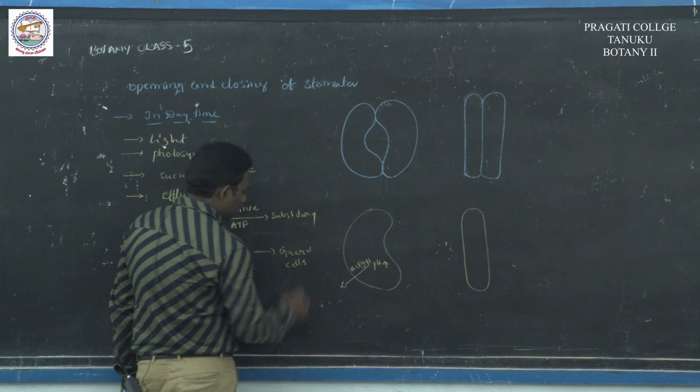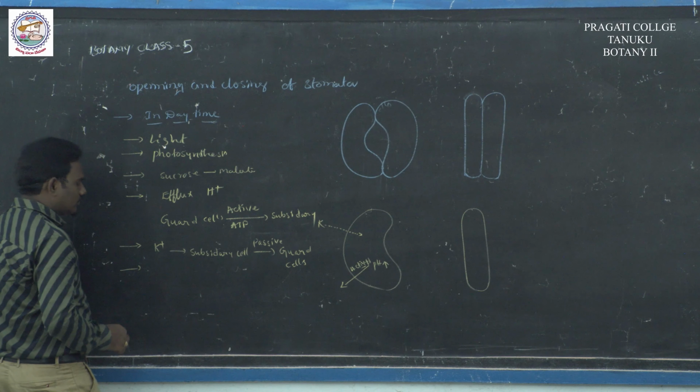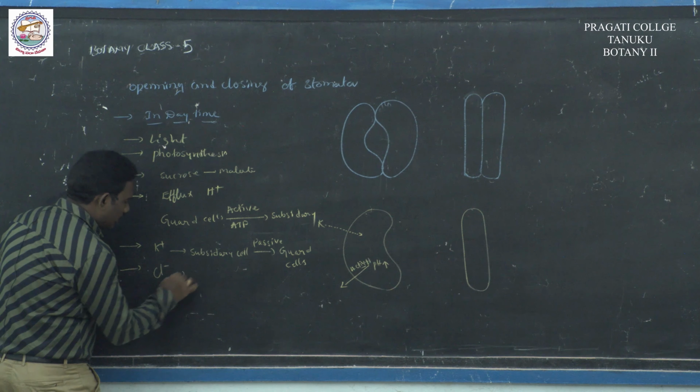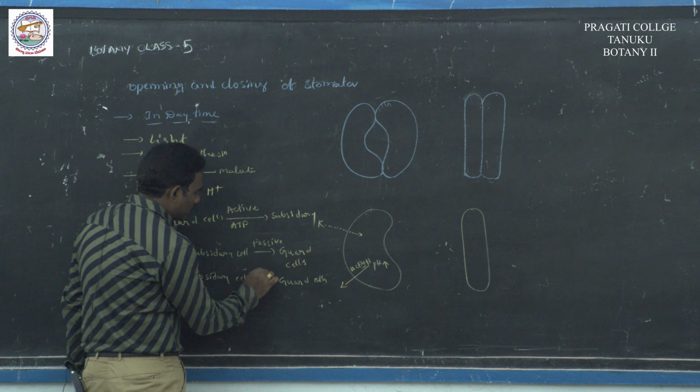Next, simultaneously along with K plus ions, Cl minus ions also enter from the subsidiary cells into the guard cells. It is passive transport.